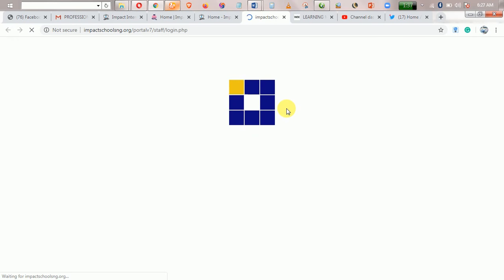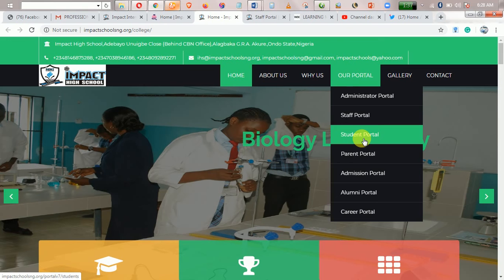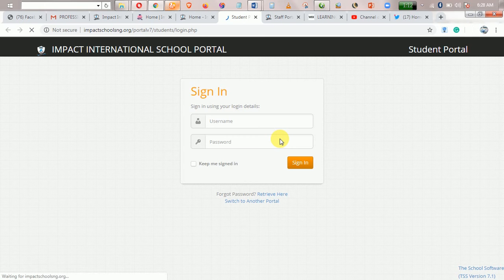Yes, so this is the staff portal. It will be asking you for your login details. You can see it's asking you for your login details. And as a student too, are you getting my point? As a student, when you click on student portal, you will see that it will take you to an environment where you can log into your own personal portal. Likewise, our parents too can do that.